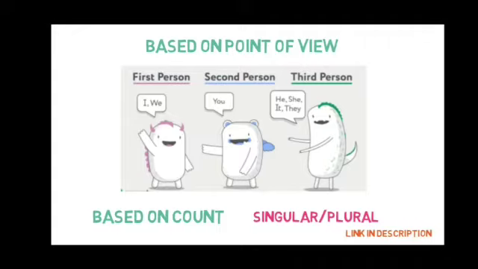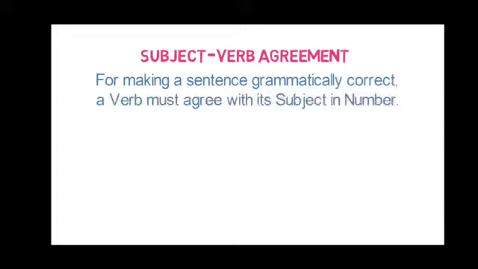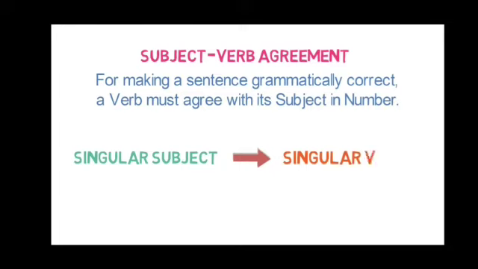So these are also a very important part of subject verb agreement. Now see how we use these in subject verb agreement. For making a sentence grammatically correct, a verb must agree with its subject in number. It is very important. Singular subject means singular verb.